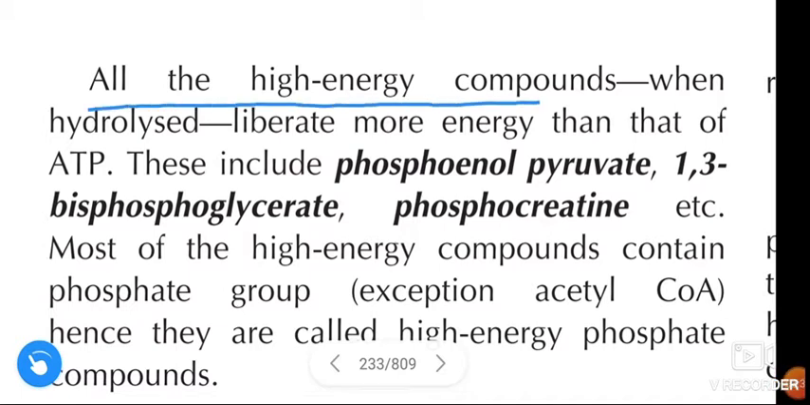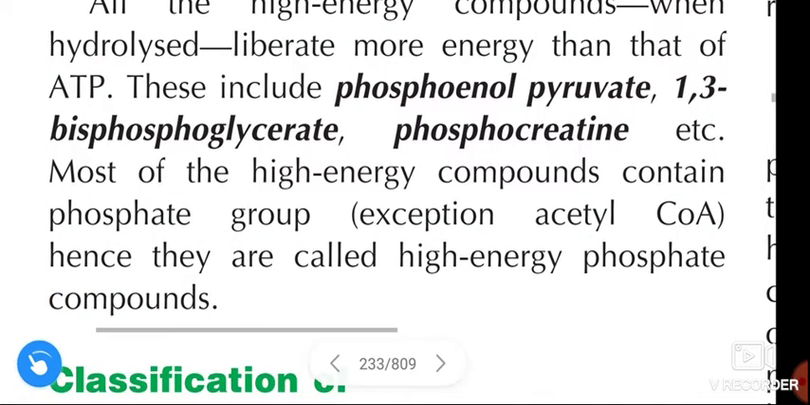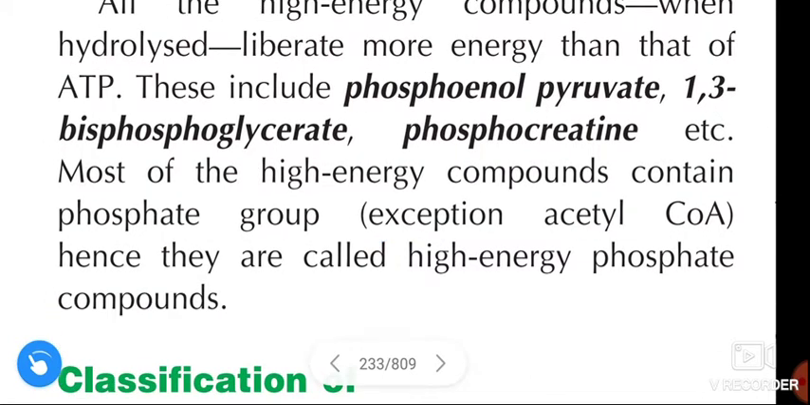All the high energy compounds when hydrolyzed liberate more energy than that of the ATP. These include phosphoenol pyruvate, 1,3 bisphosphoglycerate, phosphocreatine, etc. Most of the high energy compounds contain a phosphate group. The exception is acetyl CoA. Hence they are called high energy phosphate compounds.